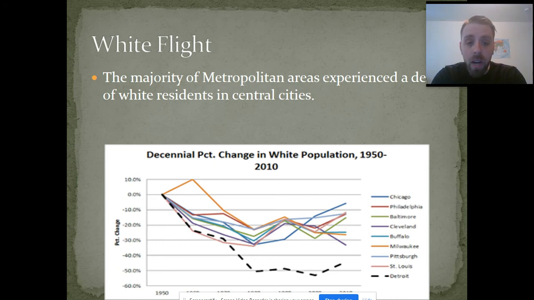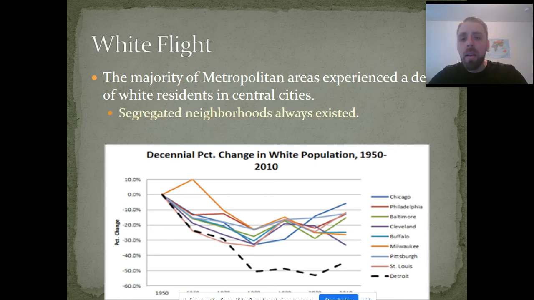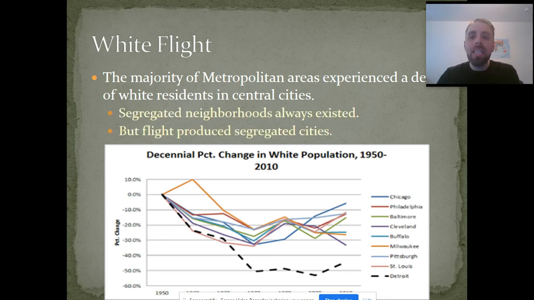It does create an environment where we see generally white suburbs and Black central cities, okay? So segregated neighborhoods always existed, but this type of flight produces segregation at the city level and at the level of the entire urban area. And so if you're wondering, how did Milwaukee get so segregated? How did Detroit and Chicago get so segregated? Well, neighborhoods first, and then in some cases, the entire city, okay?